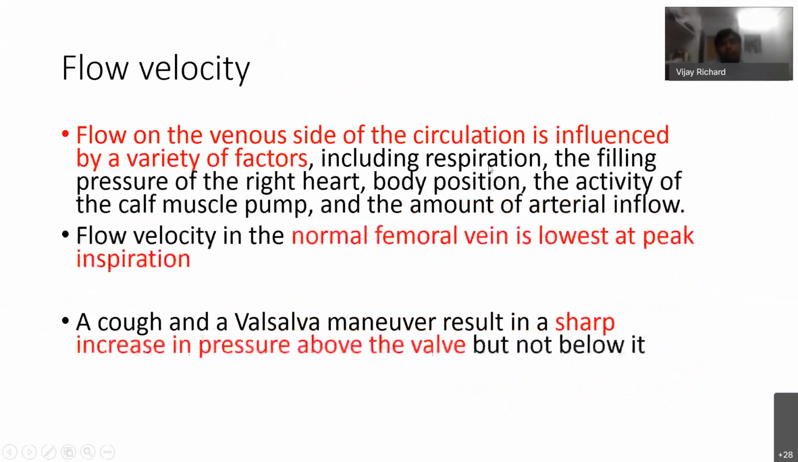The flow in the venous side of the circulation is influenced by a variety of factors, which include pressure of the right heart, body position, muscle pump, and the amount of arterial flow. In the normal femoral vein, the flow velocity is lowest at peak inspiration. A cough and a Valsalva maneuver result in a sharp increase in pressure above the valve, but not below it.